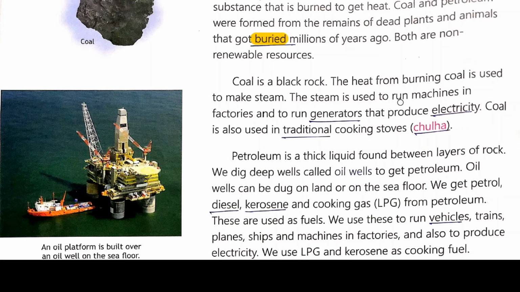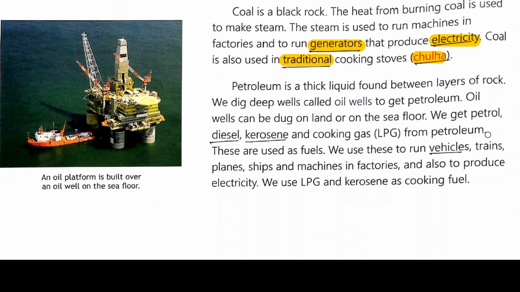The steam is used to run machines in factories and to run generators that produce electricity. So we can generate electricity from coal too. Coal is also used in the traditional cooking stove. In earlier times in villages everyone used a chulha, which is the cooking stove. That is the traditional use of coal. Food was cooked on it, which is very rare to see now.